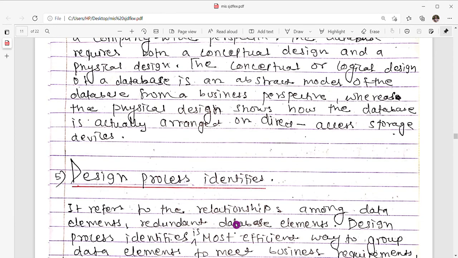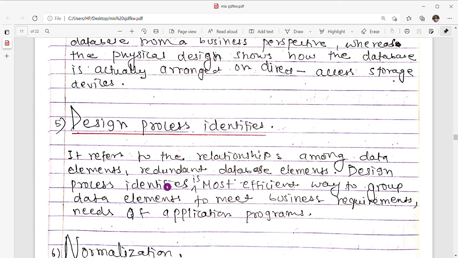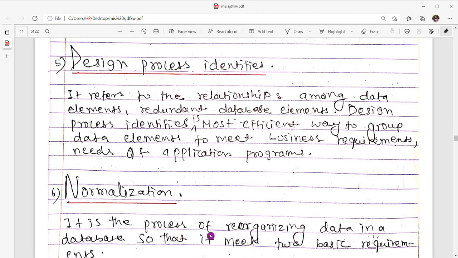Now the fifth one is the design process. The design process identifies the relationships among the data elements and redundant database elements. It identifies the most efficient way to group data elements to meet business requirements and the needs of application programs.